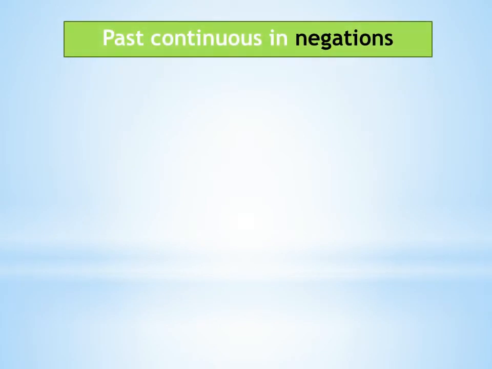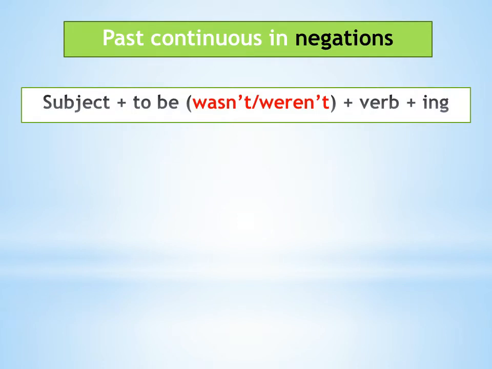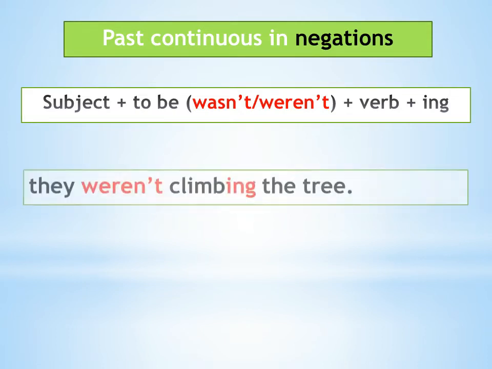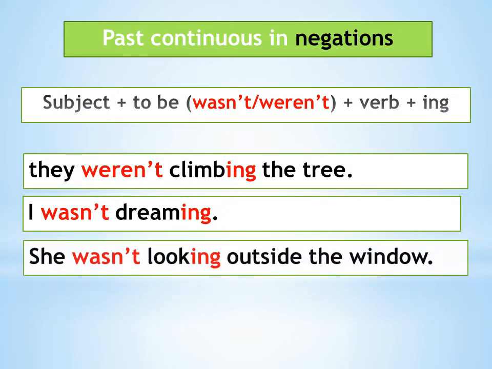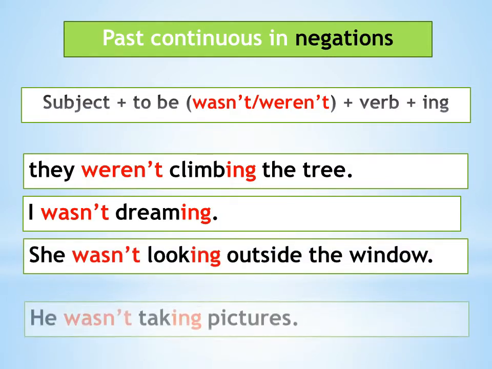Past continuous in negations. It's subject plus to be, wasn't, weren't, plus verb plus ing. They weren't climbing the tree. I wasn't dreaming. She wasn't looking outside the window. He wasn't taking pictures.